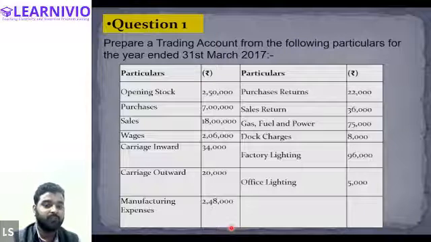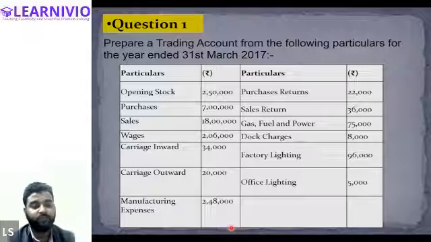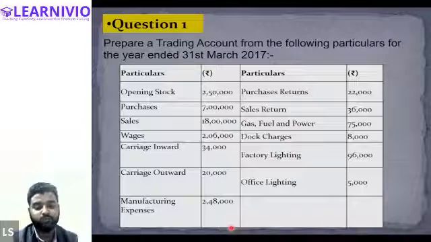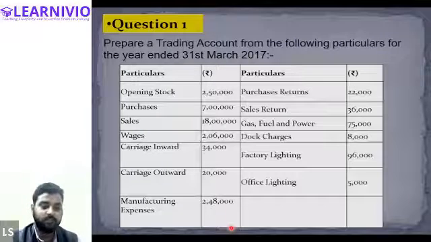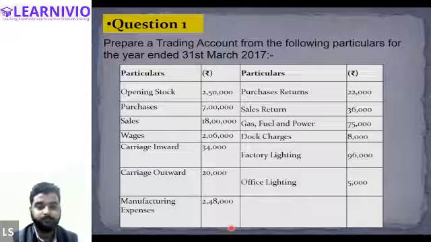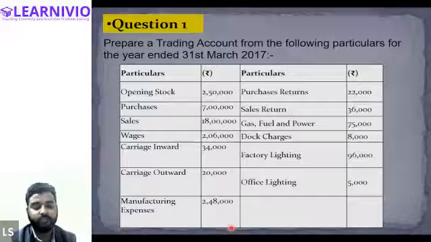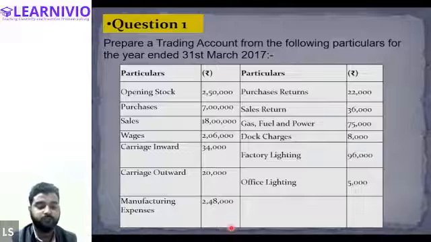So factory is one of the departments. Then we will have the office administration department. So all those expenses which are directly incurred in the factory itself will be considered as direct expenses. Expenses which are incurred in the office are separate; those will be treated as indirect expenses only. All right. Halima, is this clear? Okay, so office lighting will be indirect expenses. Therefore, it will not be recorded.